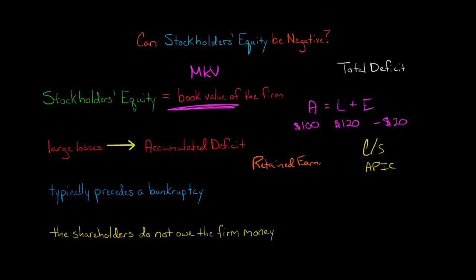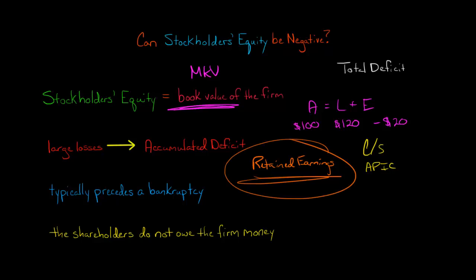What that means is when retained earnings is negative. Remember, retained earnings is the accumulated profits of the company, all the net incomes it's ever had, minus the dividends it's distributed since the company's inception. So all the profits have been reinvested in the company. That's retained earnings. But if that's negative, think about a company that's never had any profits and they just accumulate loss after loss, or maybe they were profitable at one point and then they started accumulating a lot of losses. When the retained earnings account becomes negative, then at that point we have this account called accumulated deficit.